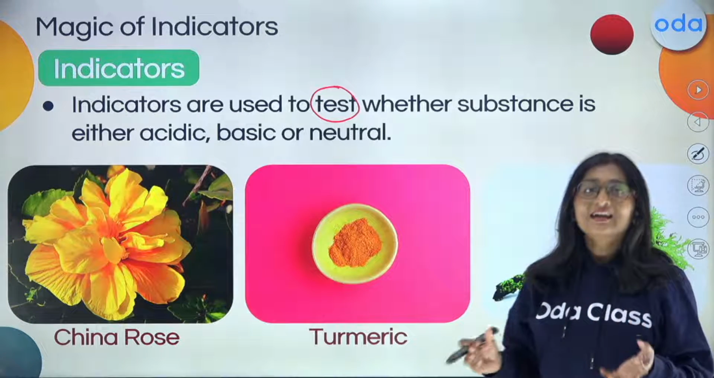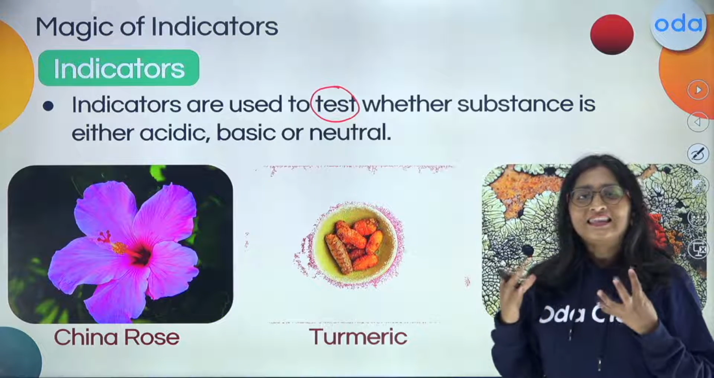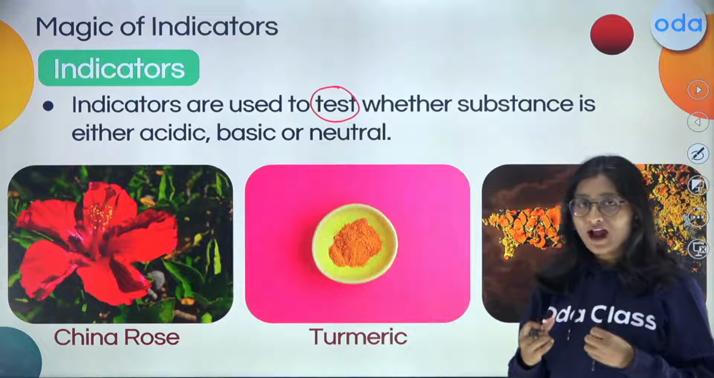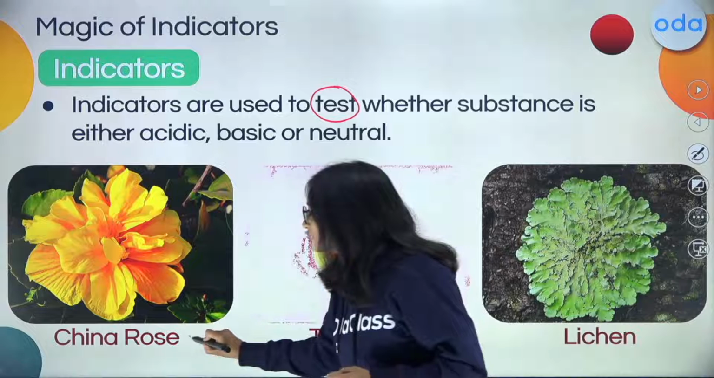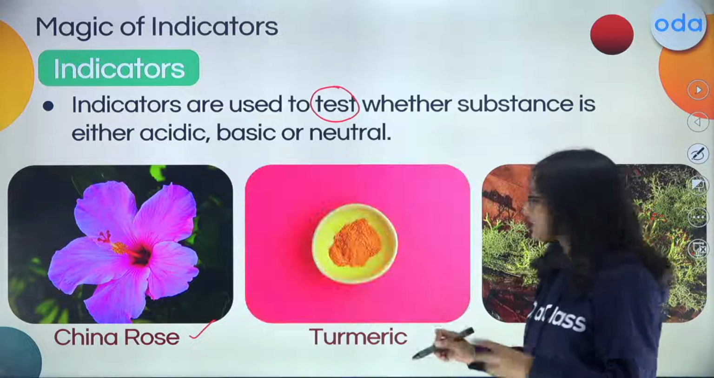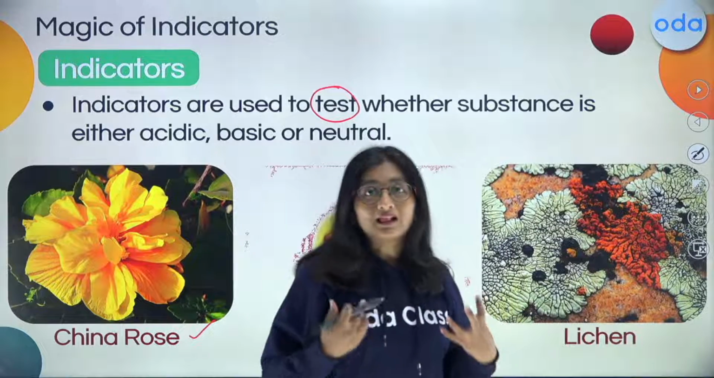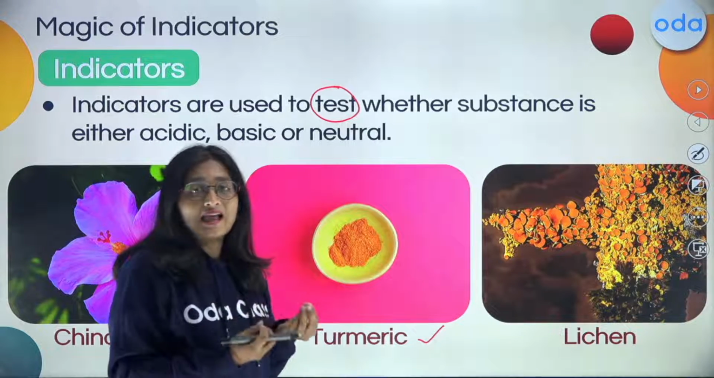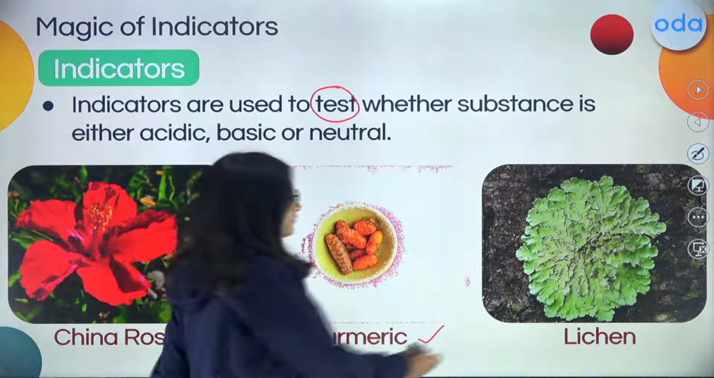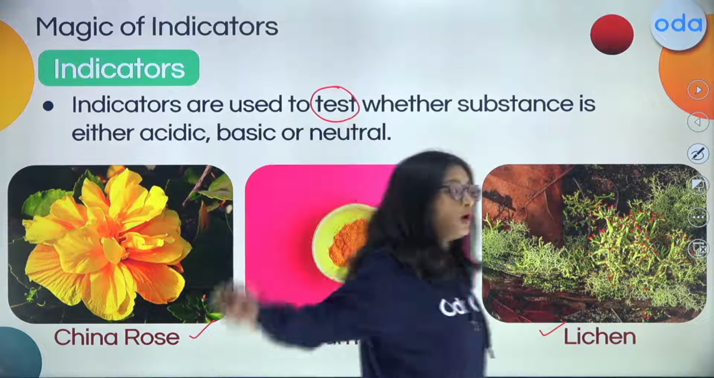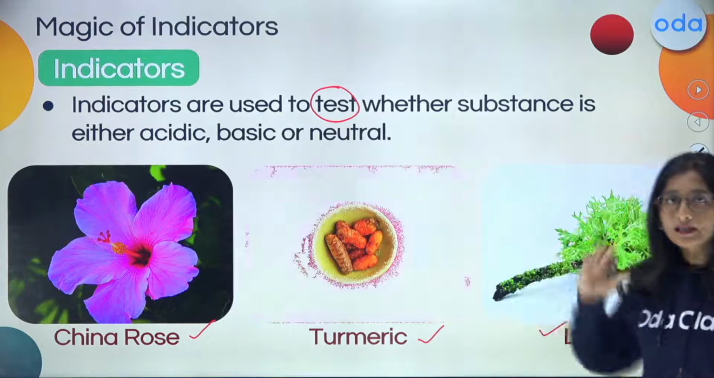And for that, we do have the natural indicators. Out of that, first we are going to follow with the China rose and how it acts. Then after we are going to look into the turmeric, the same haldi, how it is going to act like an indicator, and then we have the lichen. So these all are going to be the three natural indicators.